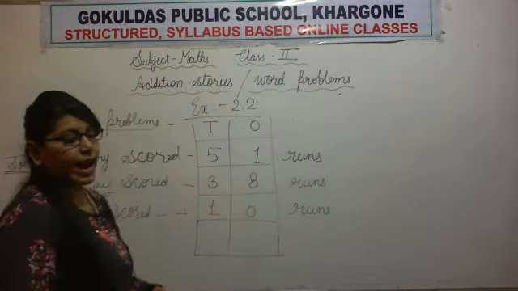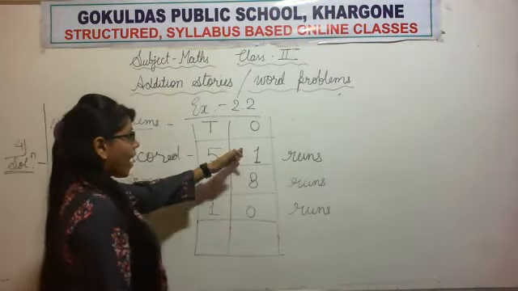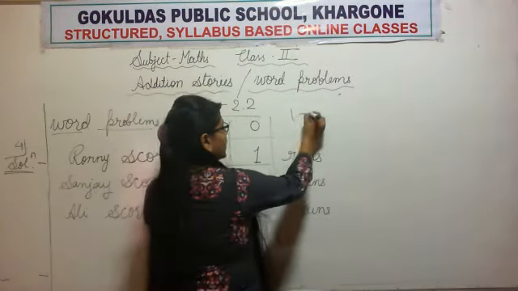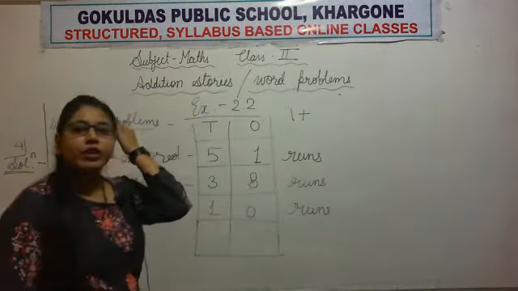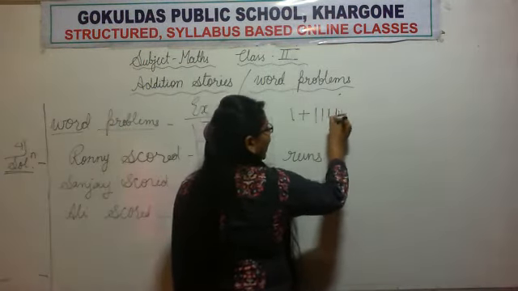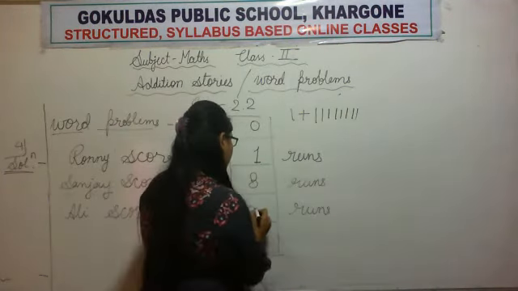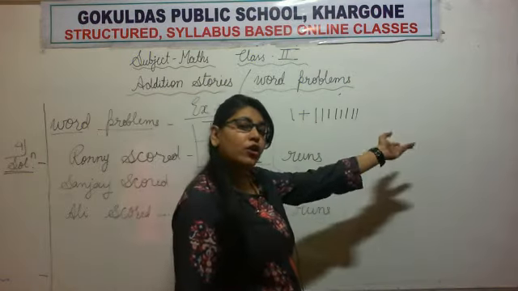So let's add them all. How many runs they have scored? 1 plus 8. So we will draw one stick for that 1. Now we will draw 8 sticks for this 8. 1, 2, 3, 4, 5, 6, 7 and 8. Now 0. So 0 means nothing. So we will not draw any sticks.